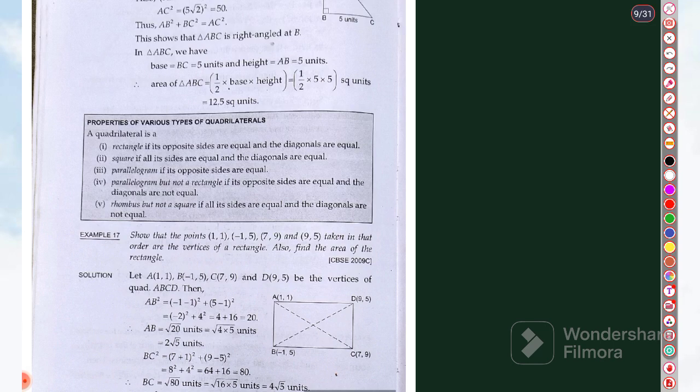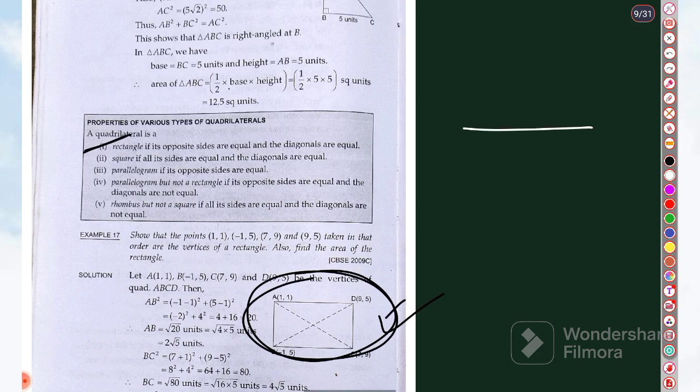Coming to these properties of various types of quadrilateral, if you want to show that this is a rectangle, the coordinates of 4 points are given, four vertices of a quadrilateral, and you want to show that this is a rectangle, then which things do you have to show?